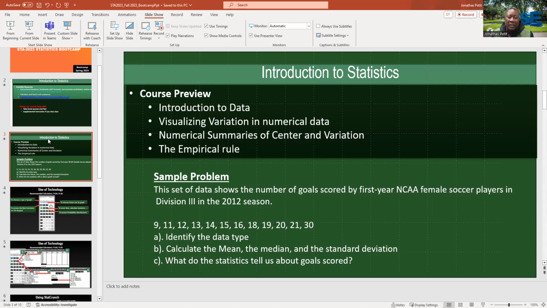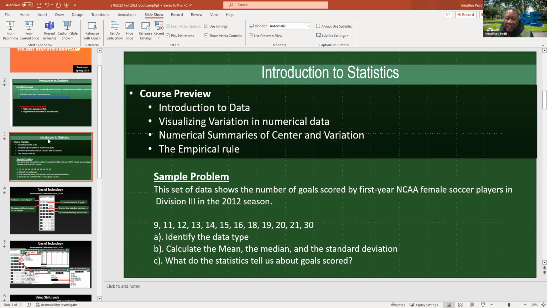Then visualization, variation, and numerical data. You will be exposed to that by your instructors, but it's just using graphics that take this data and use graphs with them, and you can analyze variation mostly by using the histogram.